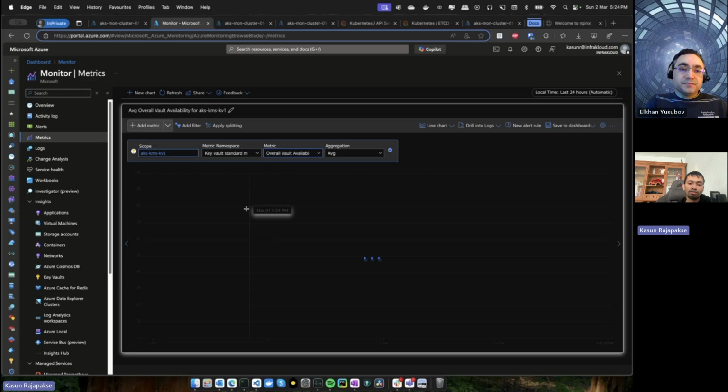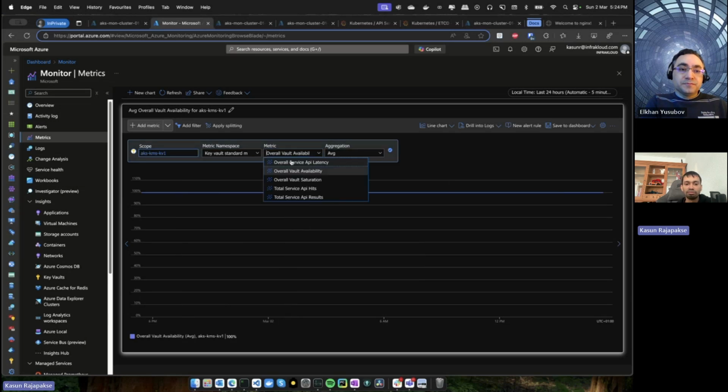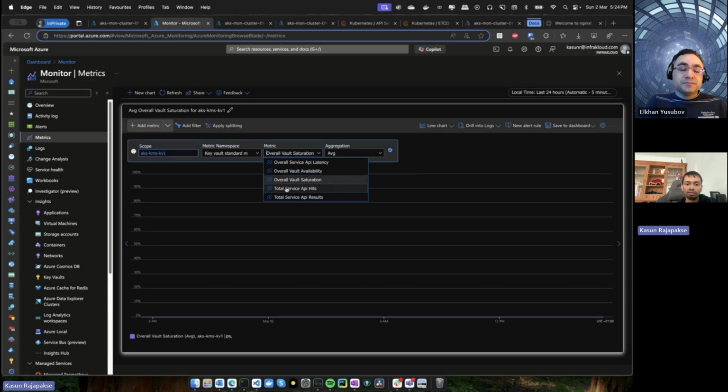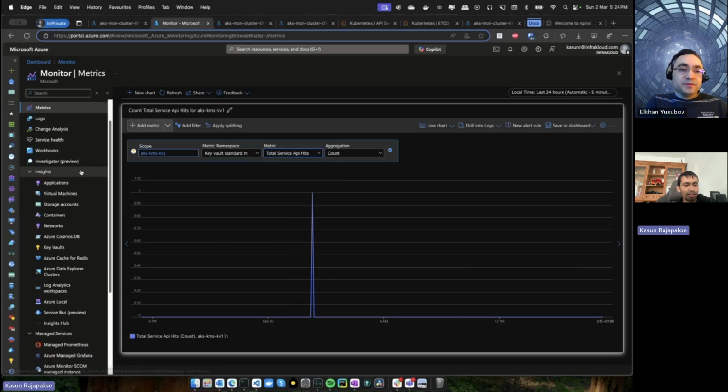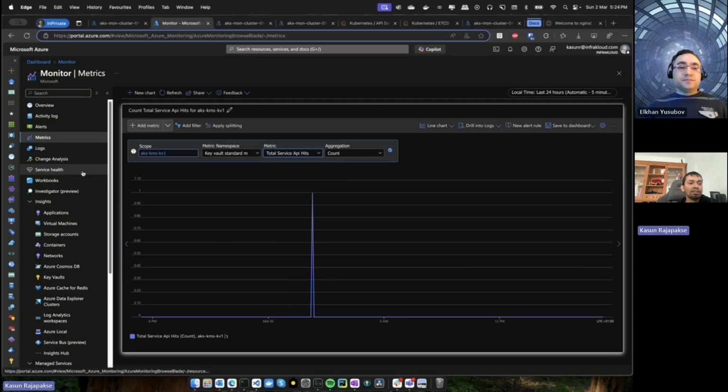Then you can view the availability and these specific metrics. Then you can identify if there are any anomalies happening with that service, right? So that's the high level in Azure Monitor. You can dive deep when you do a lot of work with these services, right?